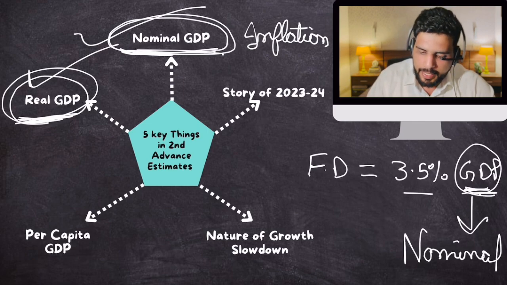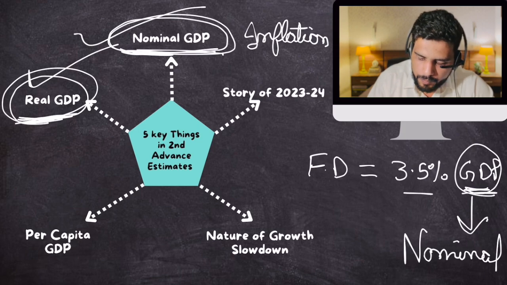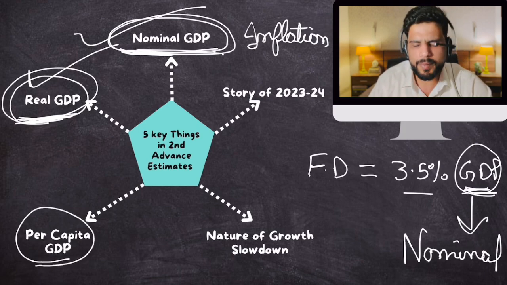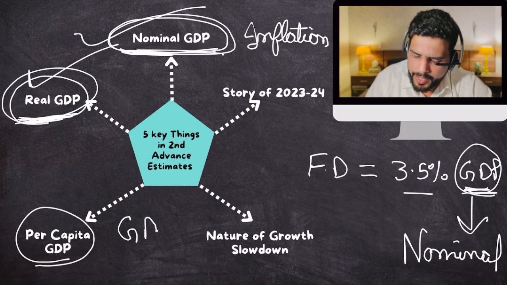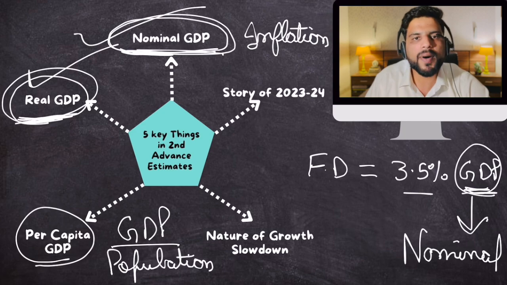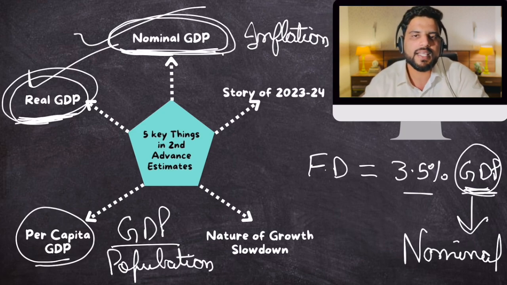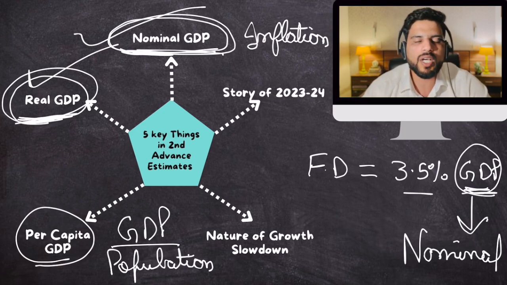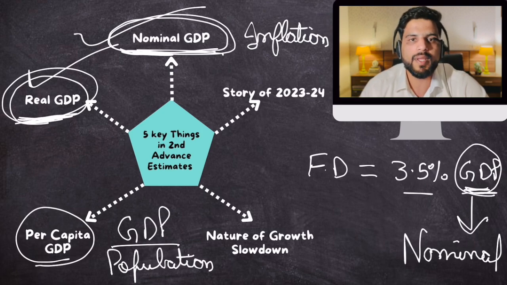Clear? Then we also calculate per capita GDP. Now, what is per capita GDP? Well, per capita is GDP divided by population. So we get per person GDP. It basically reveals information about how GDP will be distributed, I mean, how an average person is getting the benefit of GDP. So per capita GDP is GDP divided by population. It's generally low for India.